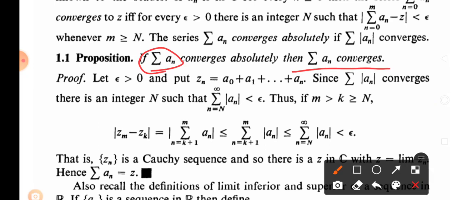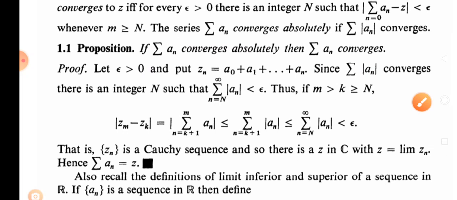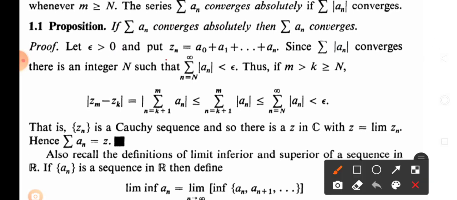So using that definition, consider an epsilon greater than 0 and taking a point zn, which is the sum of a0 plus a1 up to an, which is finite. So summation of mod of an converges, then there is an integer capital N such that summation of mod of an is less than epsilon, for summation running from capital N to infinity, and this holds if that convergence criterion holds.